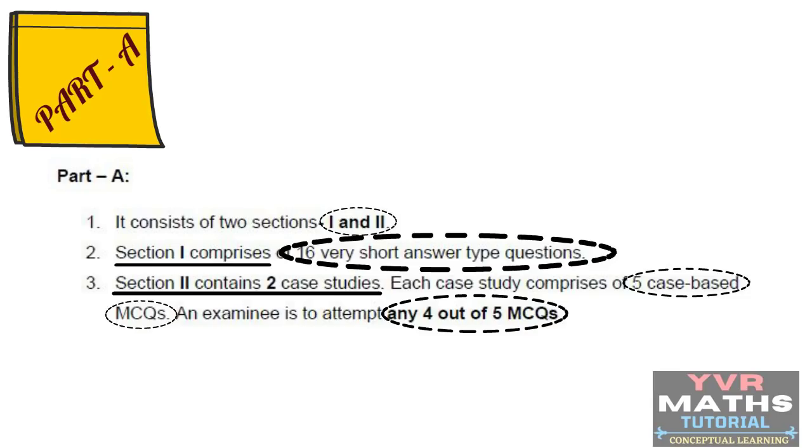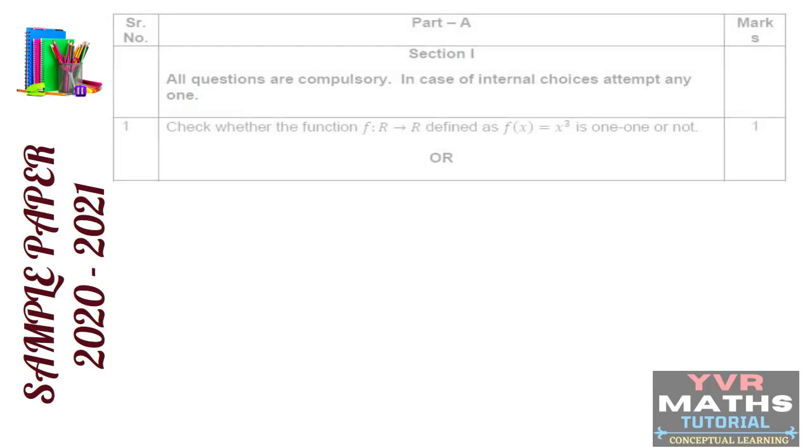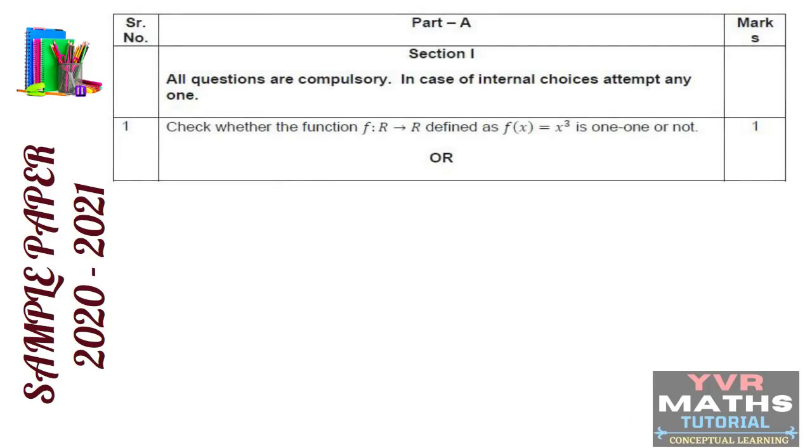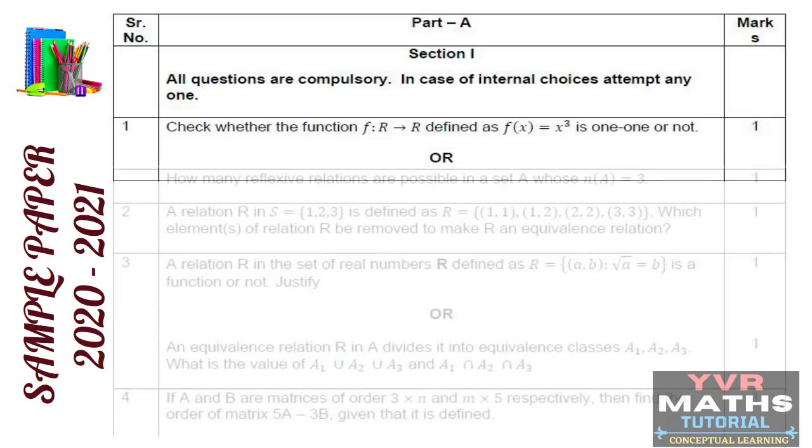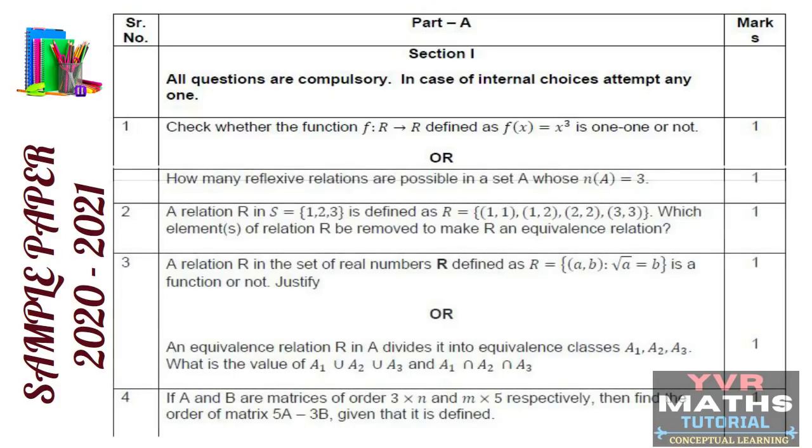As per the given instructions, Part A has 2 sections. See here, first section, Part A section 1. All questions are compulsory. In case of internal choice, attempt any one. If you have an internal choice question, you can choose any one question and attempt only one. You should not attempt 2 questions.